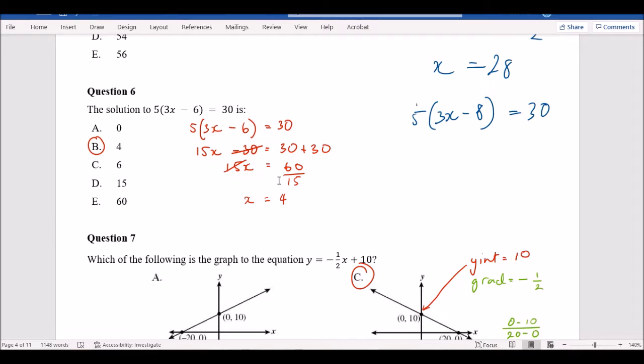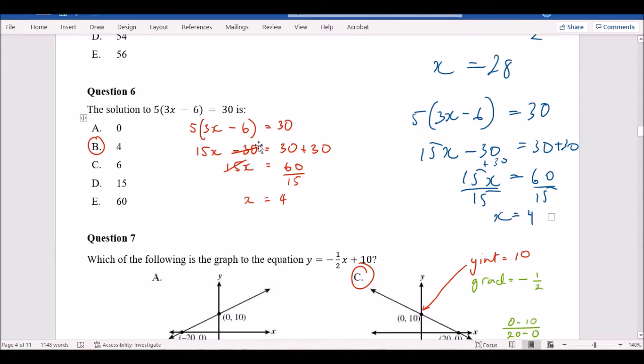So 5 times 3 first, work that out, equals 15x. And the next one is 5 times negative 8, which equals negative, sorry, that should be 6, not 8. 30 equals 30. And solving that, again, when you get a question like this, get rid of that number by itself first. So it's minus 30, you're going to add 30 to get rid of it. So you're left with 15x equals 60. This is 15 times x, so you've got to divide to get rid of it. So it's divided by 15, therefore x equals 4.